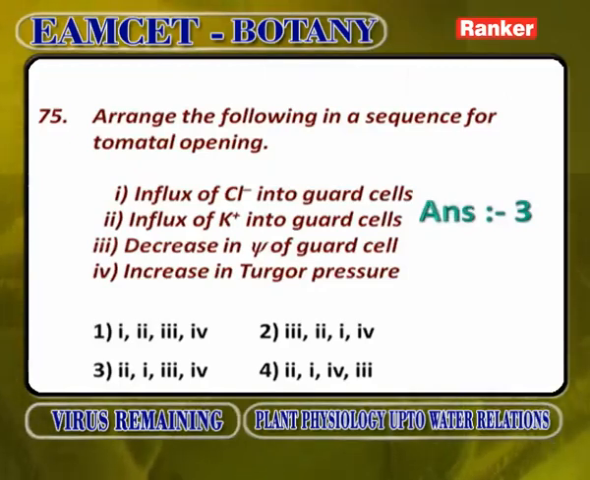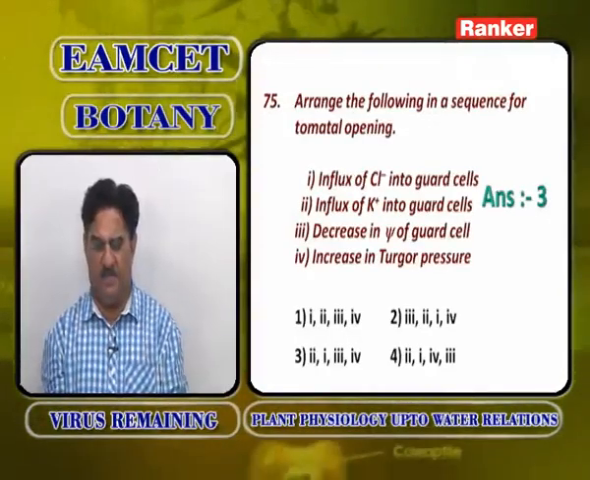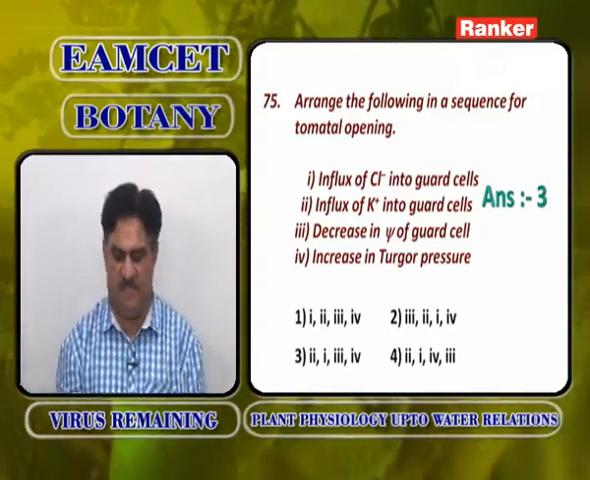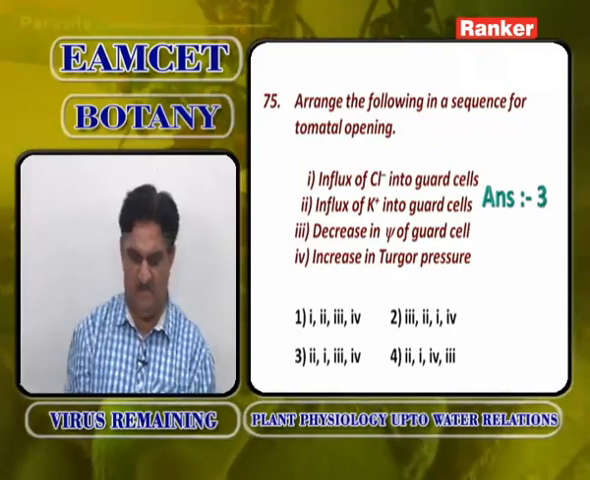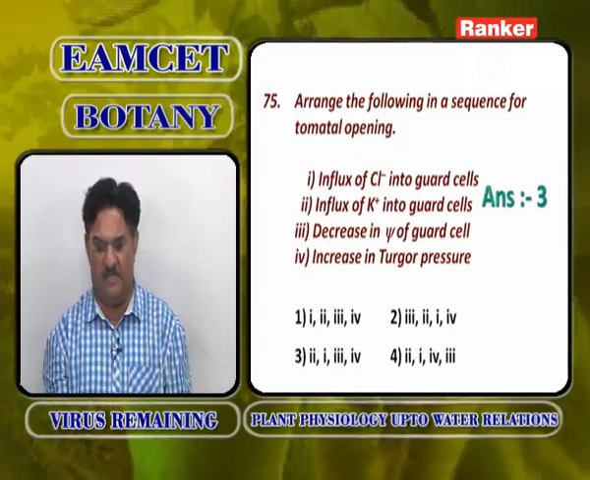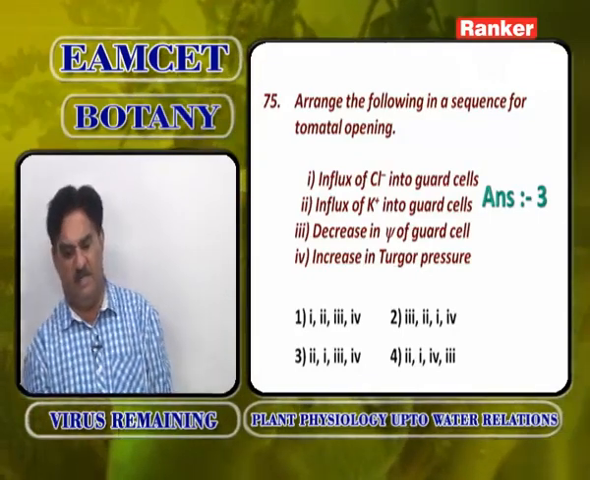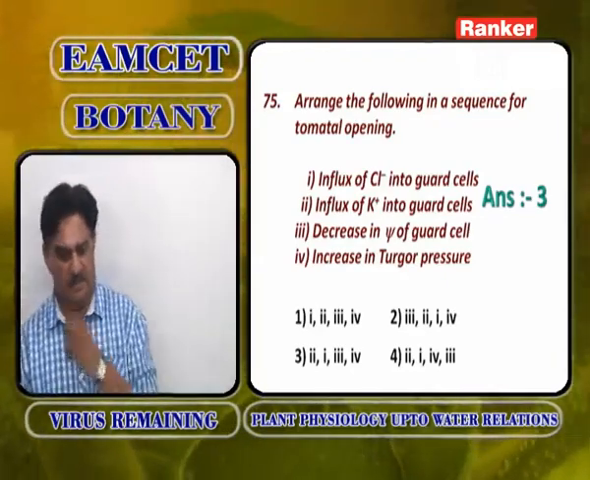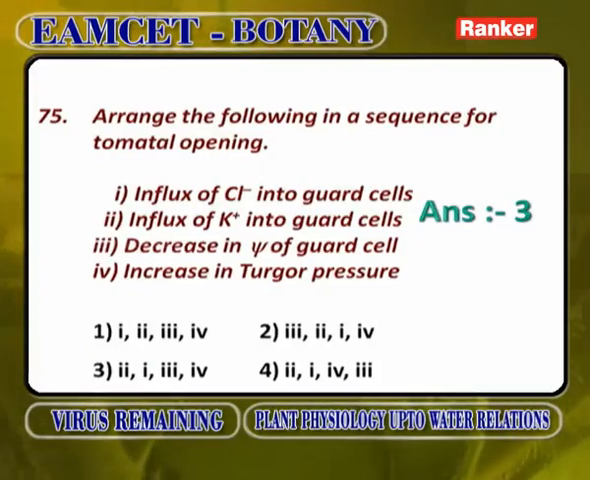Arrange the following in a sequence during stomatal opening: influx of Cl into guard cells, influx of K plus into guard cells, decrease in the water potential of guard cells, increase in the turgor pressure of guard cells. First, influx of K plus into guard cells, 2. Along with K plus, Cl minus enters the guard cells, 1. Then 3, once K plus and Cl minus accumulation starts, concentration increases and water potential decreases. Decrease in the water potential means increase in turgor pressure, so 4. Ultimately the answer is 2, 1, 3, 4.